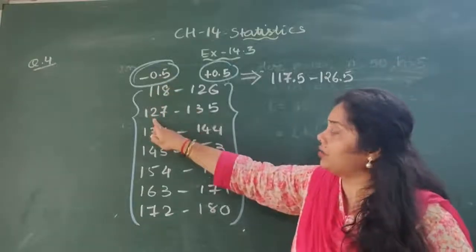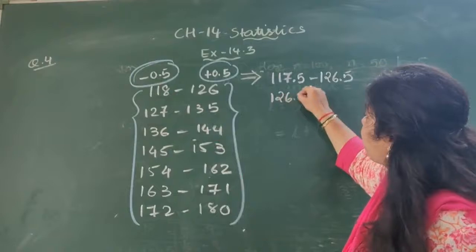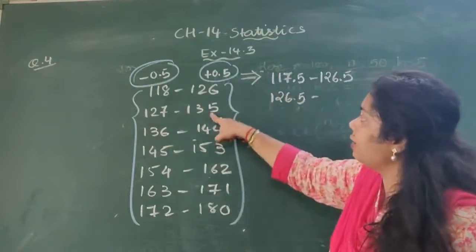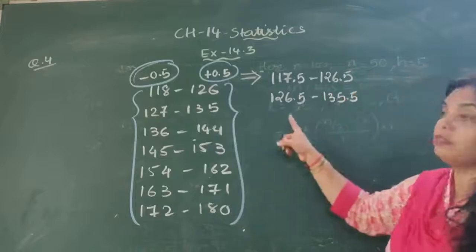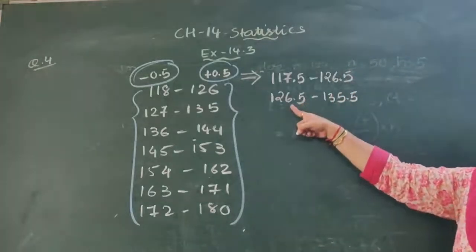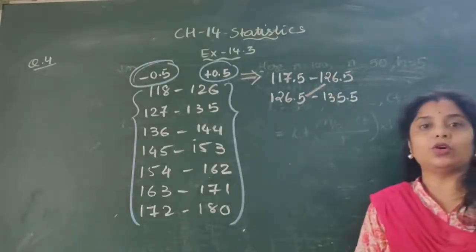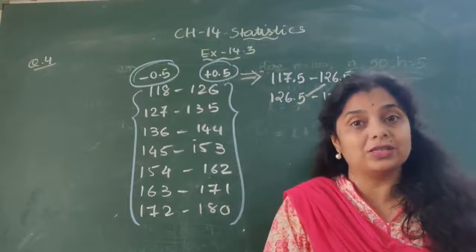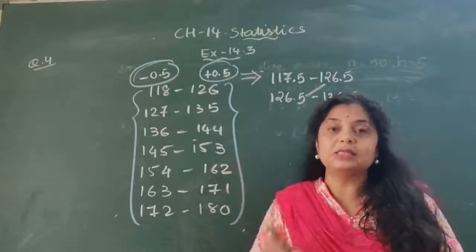Again 0.5 cut from 127, so it is 126.5. And if I add 0.5 here, 135.5. Now if you see, the lower limit of the second class is the same as the upper limit of the first class.